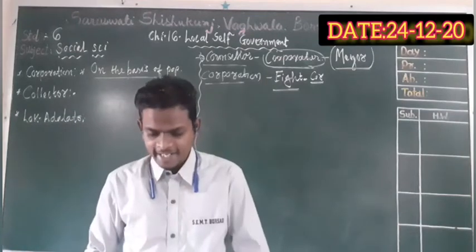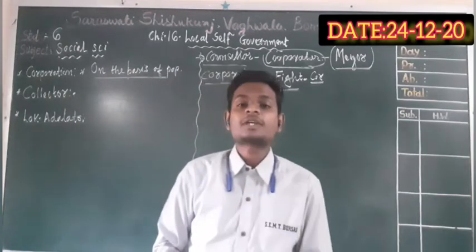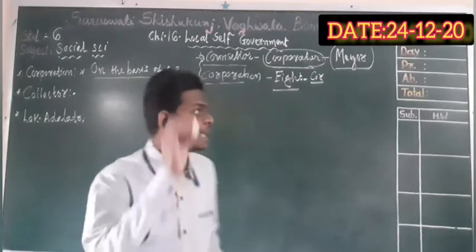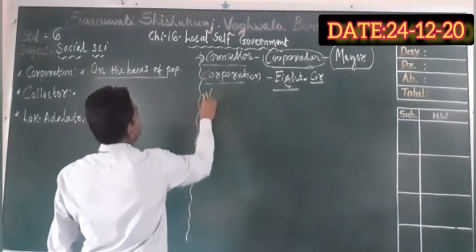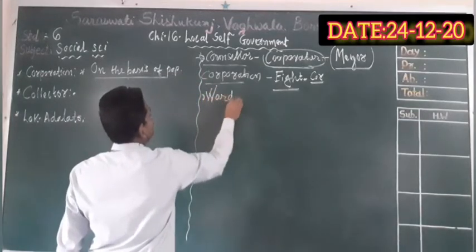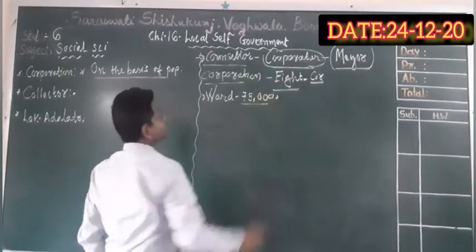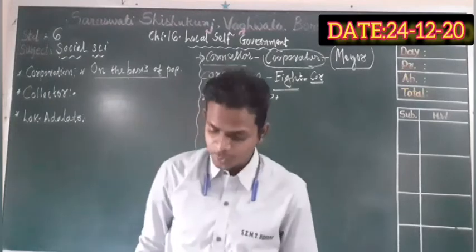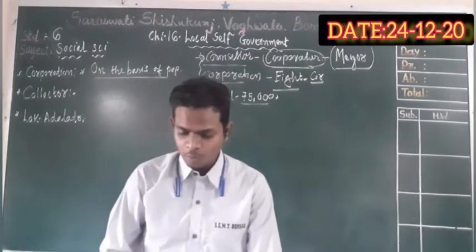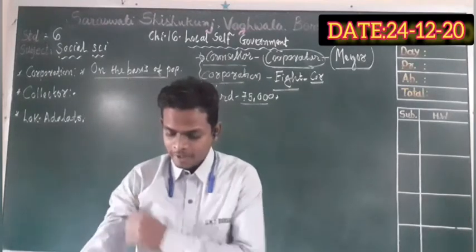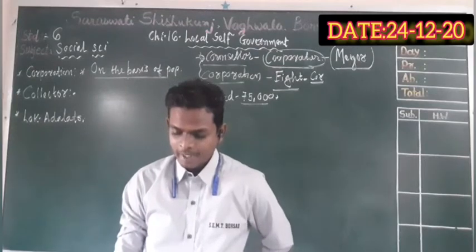A ward is an area having a population of up to 75,000. There are 4 members, and out of them 50% are reserved for female members.